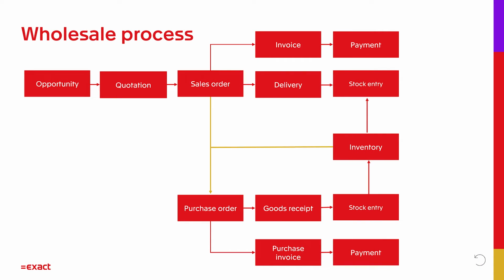There are two following actions for every sales order: the goods delivery and creating the sales invoice. Obviously, for the invoice you will receive a payment and the goods delivery will create a stock entry. At the bottom we see the purchase part, where you can create purchase orders which you can receive, and the supplier will send you a purchase invoice. The invoice has to be paid and the goods receivable will create a stock entry also. As you can see in the middle, the inventory levels will go up and down with the deliveries and receivables.